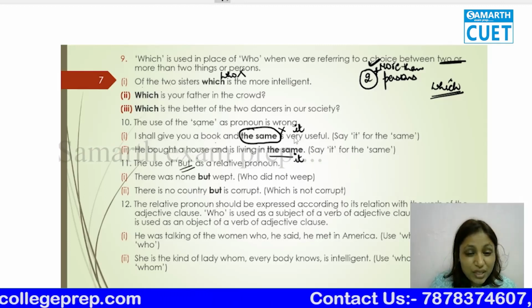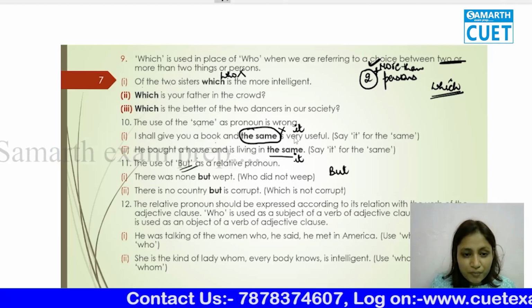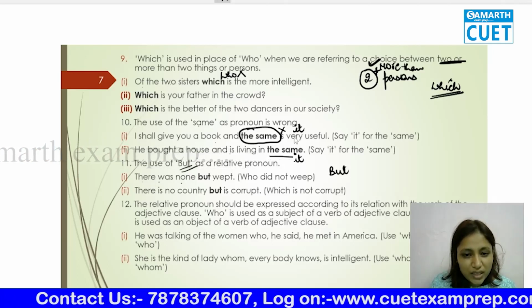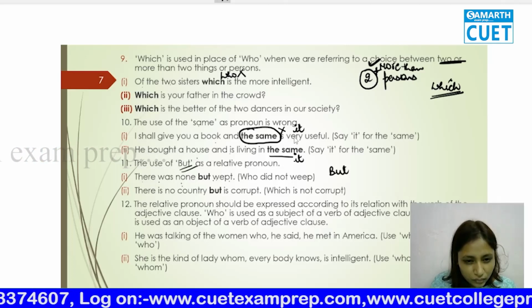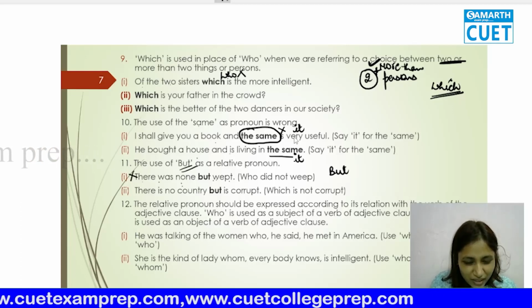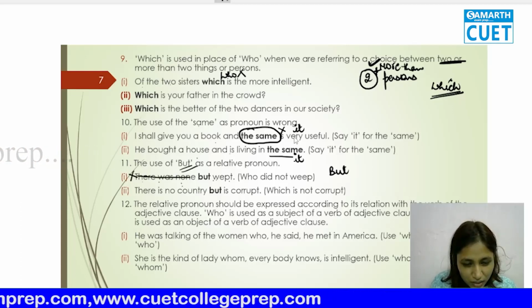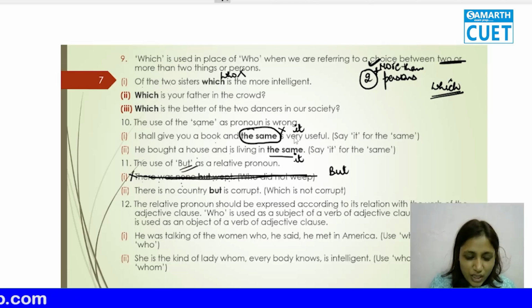Similarly, sometimes but is used as a relative pronoun. Relative means, see, there was none but wept. I think, yeah, don't read the sentence. This sentence is not correctly framed, so just ignore this one. Let's just move to the second example.